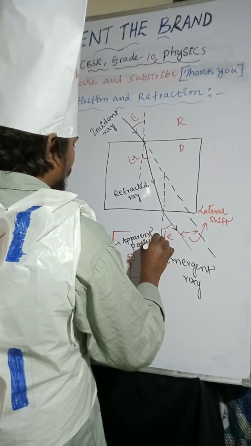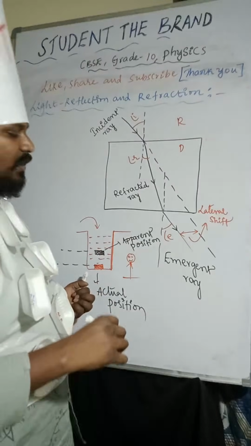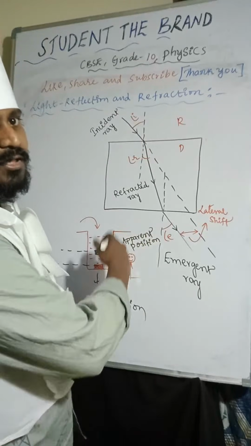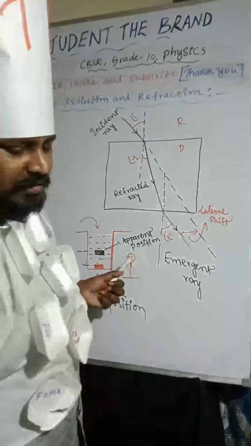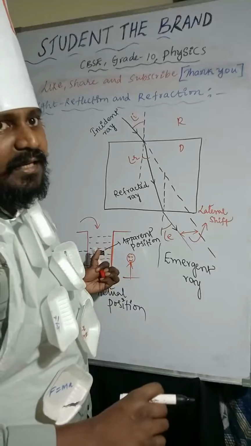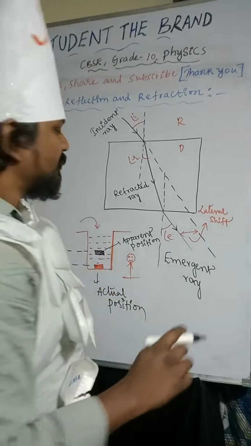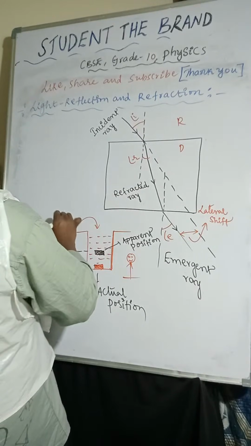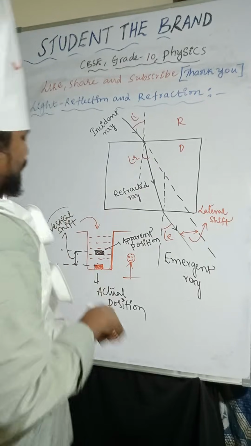So here you can observe, when you place the coin at the bottom of the beaker and you are standing here, you can't see the coin. After pouring water, the coin position rises up. So this is the apparent position of the coin and the actual position of the coin. The distance between the actual position and the apparent position of the coin is called vertical shift. I hope it is very clear.